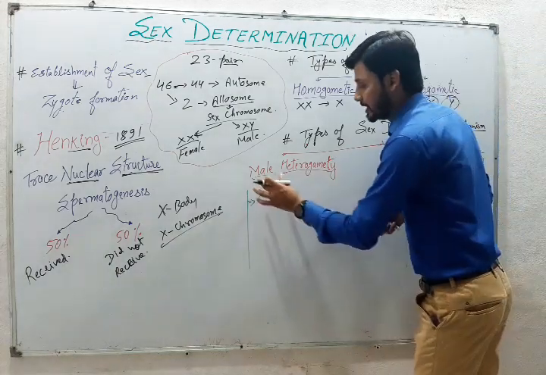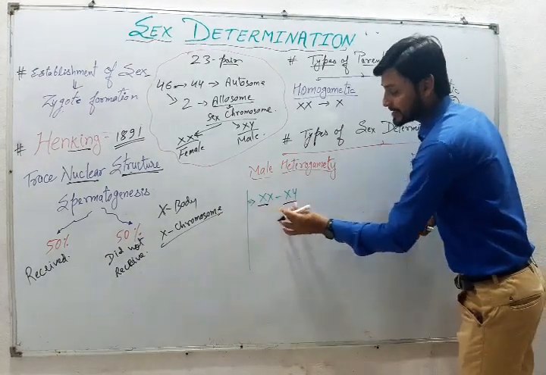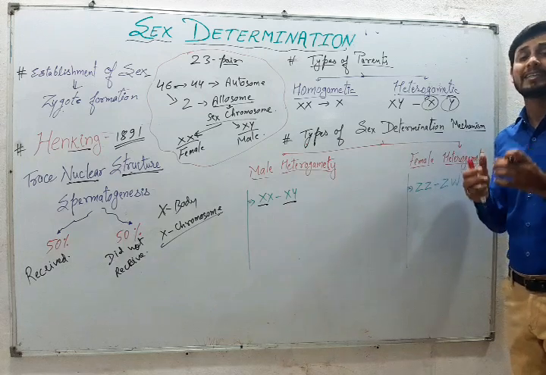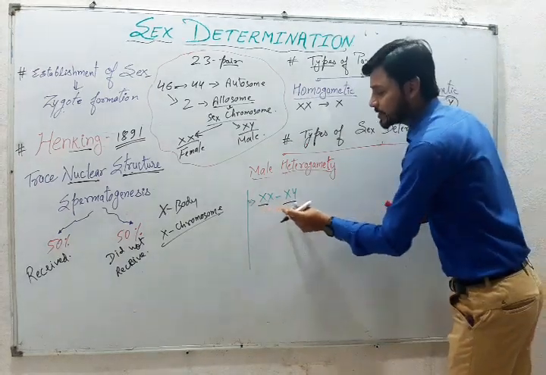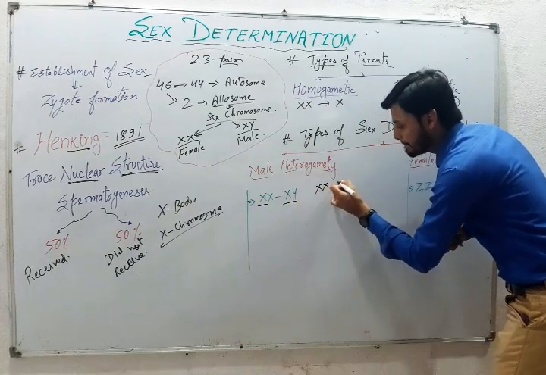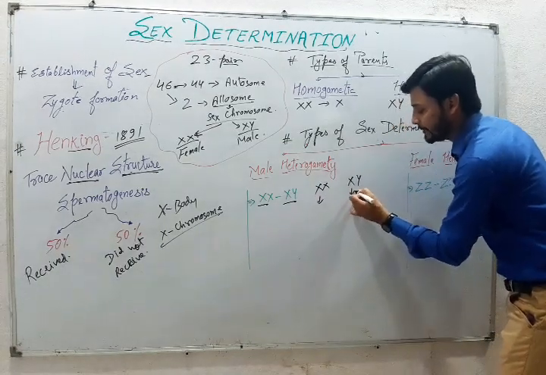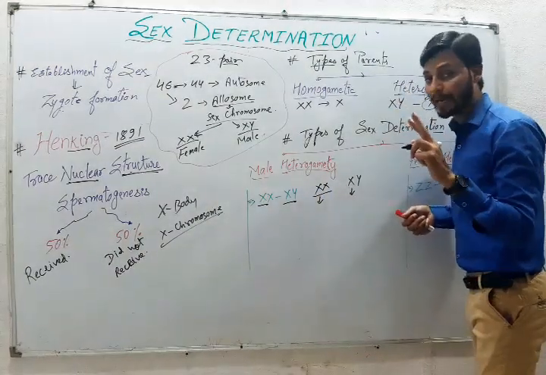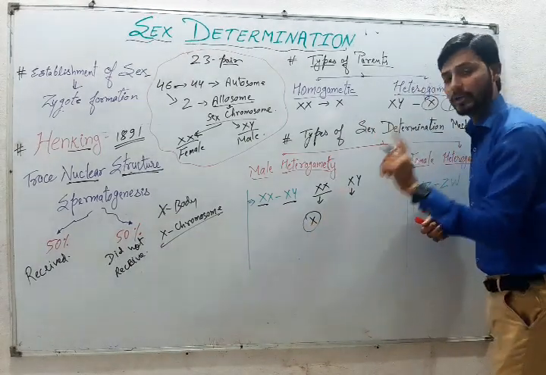Let's go through an example. The very first type is XX-XY. This XX and XY type is most common in mammals including humans. We all know that in humans the XX-XY type of sex determination is present. So how are they responsible for the determination of sex? Now we go through that. The XX and XY are crossed with one another. As the female is homogametic, although she produces two gametes, both gametes are the same, that is X only, so we consider only one gamete.